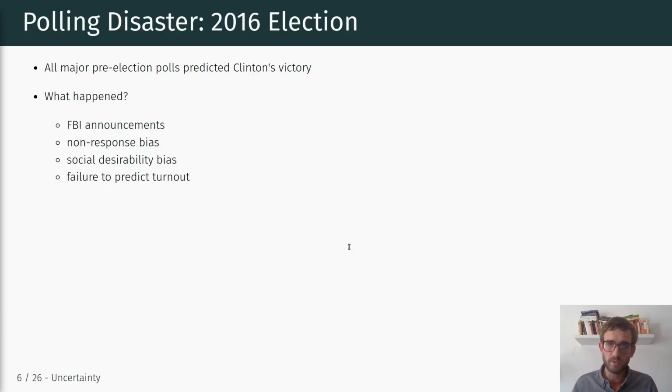We have social desirability bias, but there's still some debate in the literature on how much social desirability bias there was back then, and certainly how much there was now in the 2020 election. But at least to some extent, people might not have been willing to admit in surveys that they wanted to vote for Trump, even though they later on did.